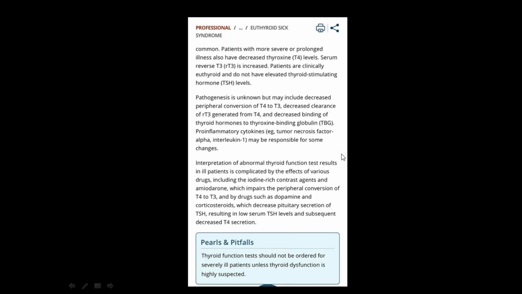Okay, so in a critically ill patient, or who has undergone surgery, or who has met with trauma, who has been admitted into the ICU, for patients who are not having any pathological thyroid disease, or who are not having hyperthyroidism or hypothyroidism features, there is no requirement for thyroid function tests. Okay, that is the last line they have given: thyroid function tests should not be ordered for severely ill patients unless thyroid dysfunction is highly suspected. So for that, the reason is this only.